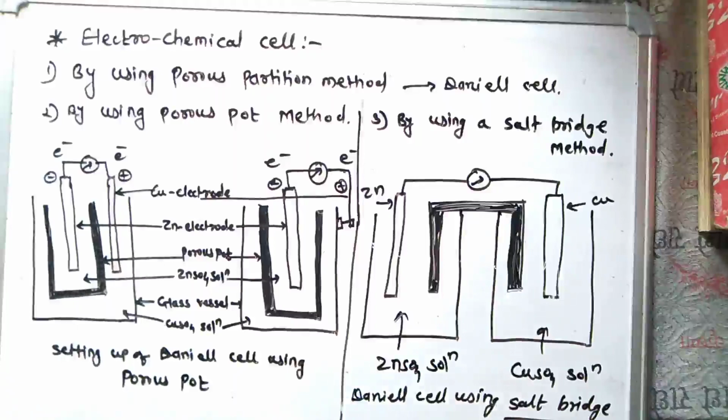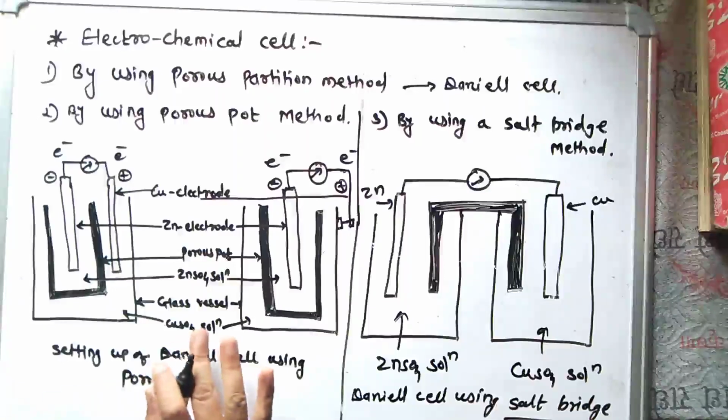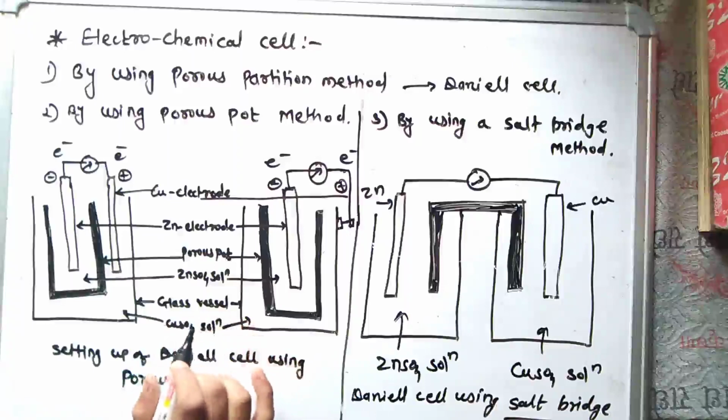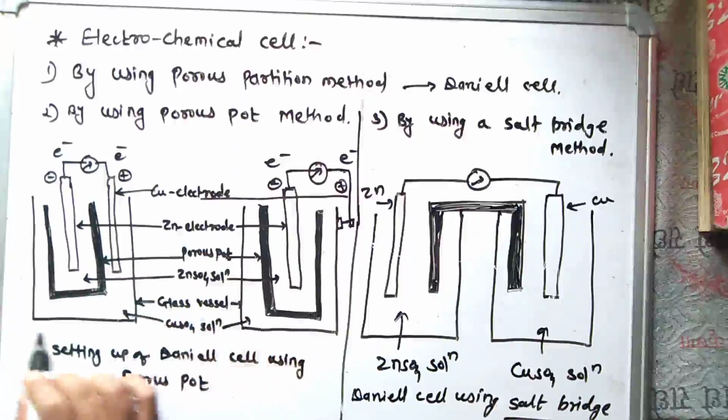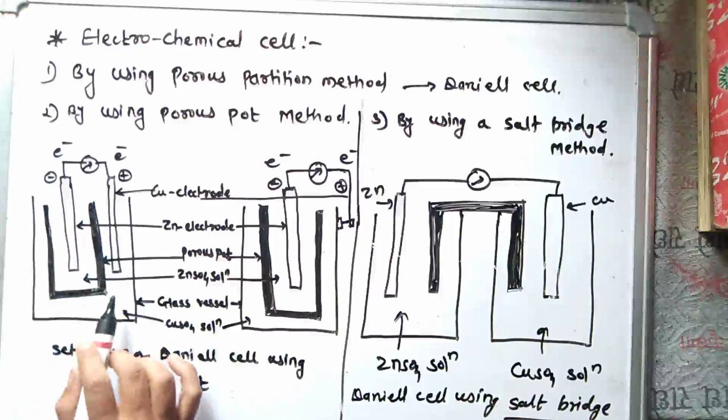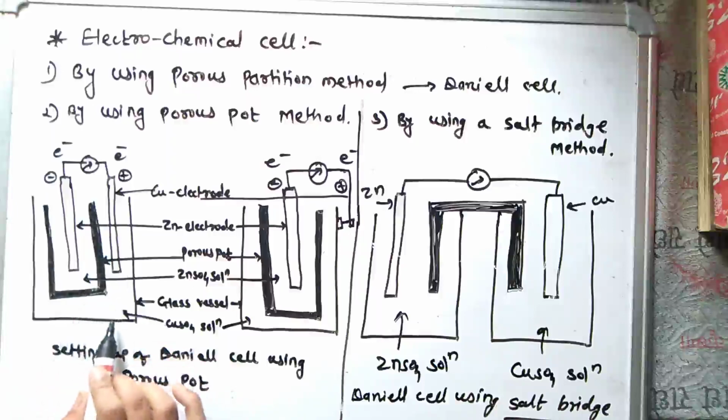Next we see the porous pot method. In this porous pot method there are two different ways of combining half cells using the porous pot. First we see the first half cell. This half cell consists of an outer glass vessel containing a solution of copper sulfate.